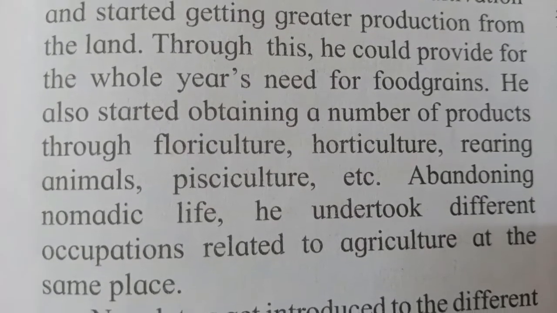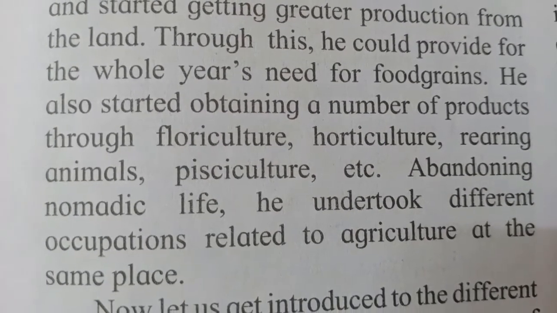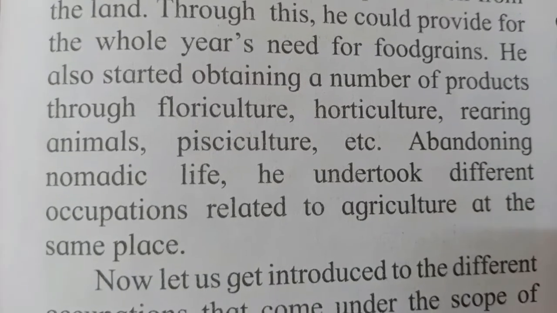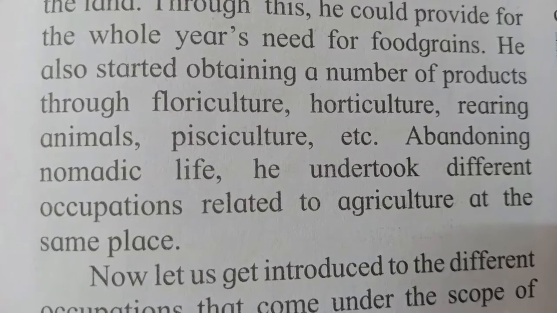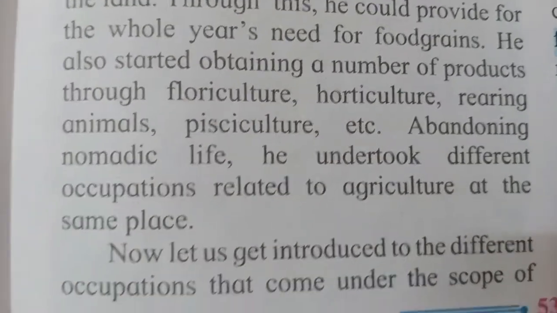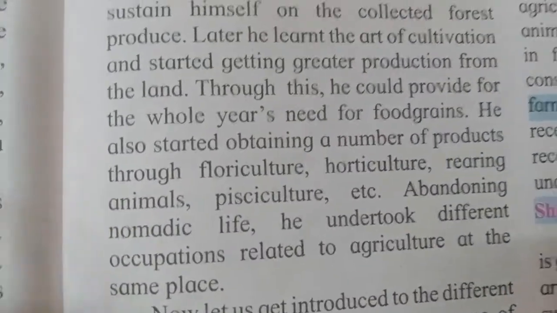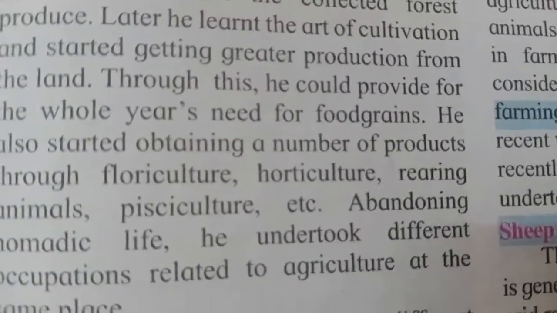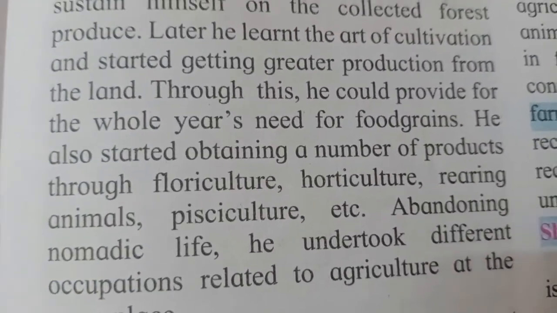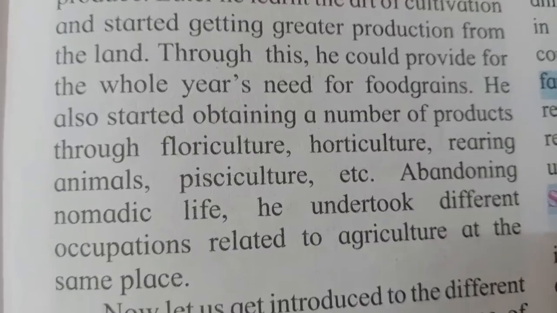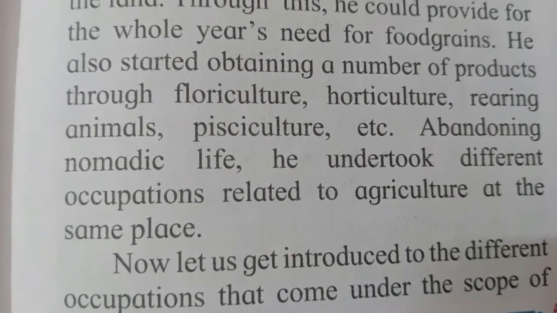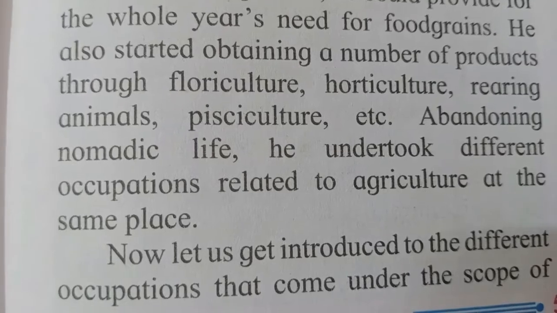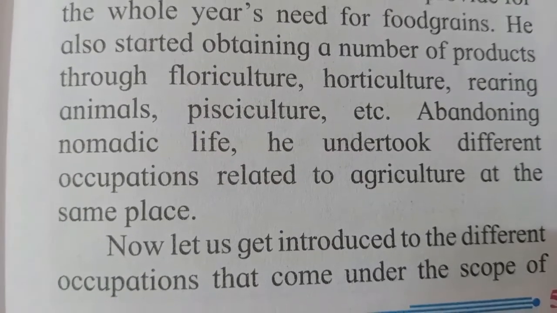He also started obtaining a number of products through floriculture, horticulture, rearing animals, pisciculture, etc. So along with agricultural activity, human beings also started carrying out various other activities like horticulture, floriculture, rearing animals, pisciculture, etc.